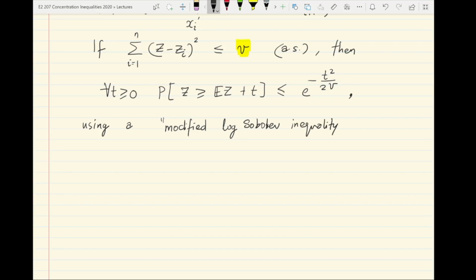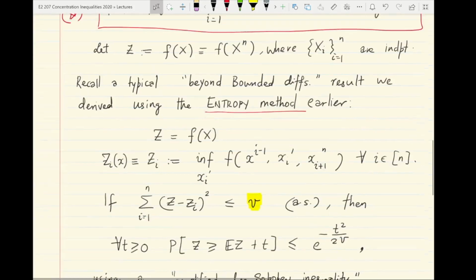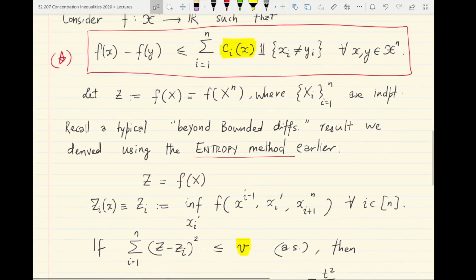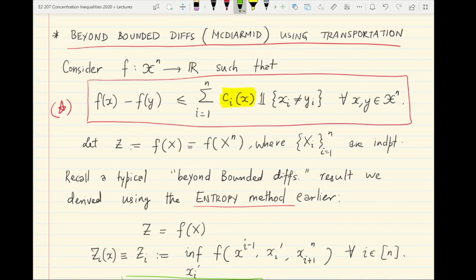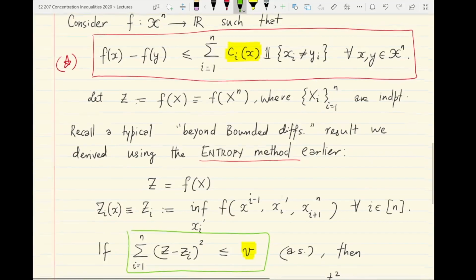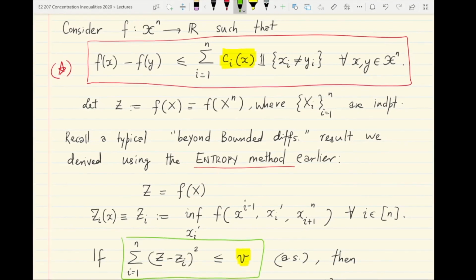Okay, and that helped us basically apply the entropy method to derive such a result. So how can we map this to the problem setting at hand? If you recall, we need to satisfy this condition here. Okay, and if we have the condition star for our function f, you can easily argue that an upper bound v for the sum of (Z minus Zi) whole square can be used with summation ci x the whole square, maximum over all possible vectors x.